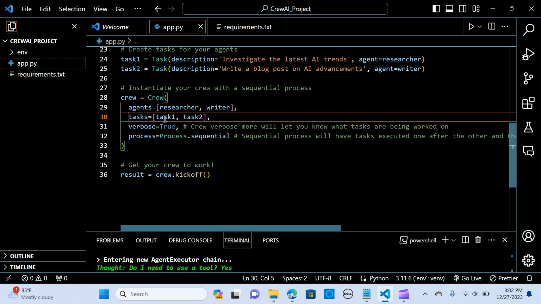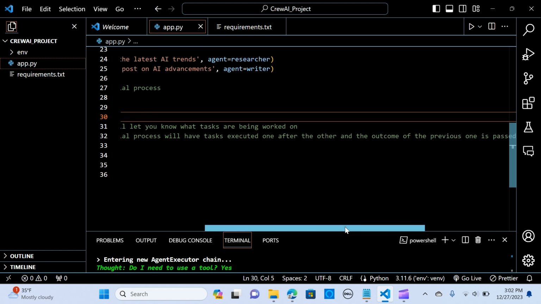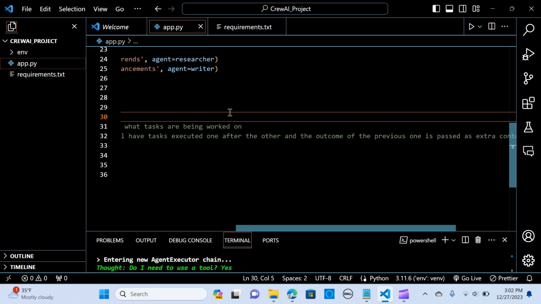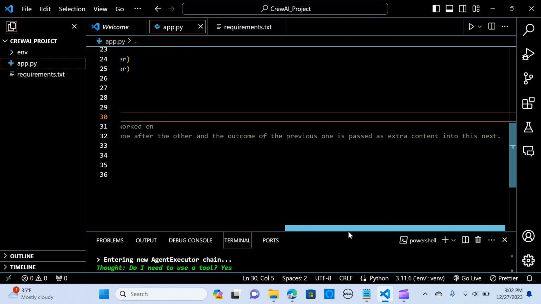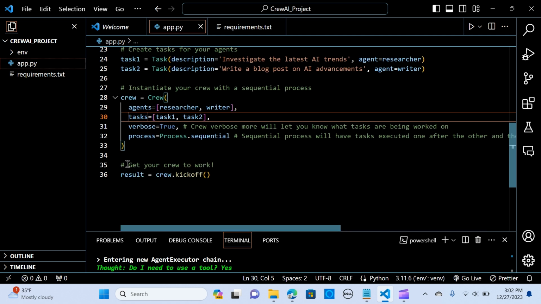We are passing task one, task two, verbose true, and this will let you know what tasks are being worked on. And we pass in the process, which is process dot sequential. And now the result is equal to crew dot kickoff.